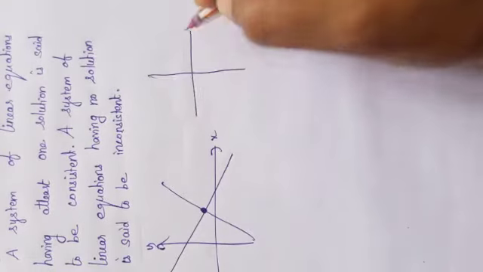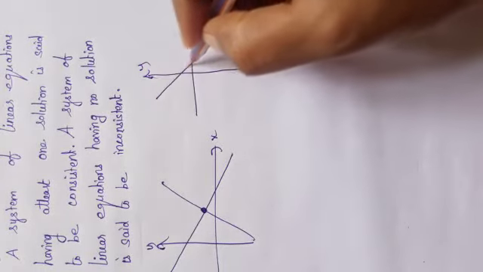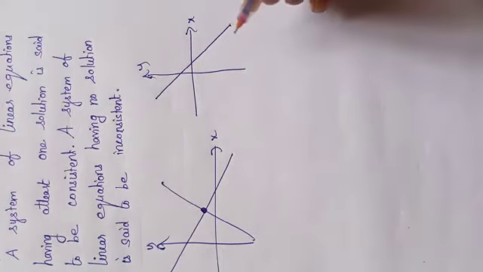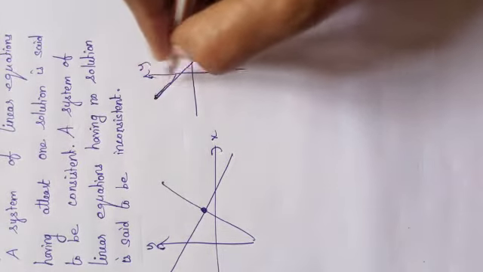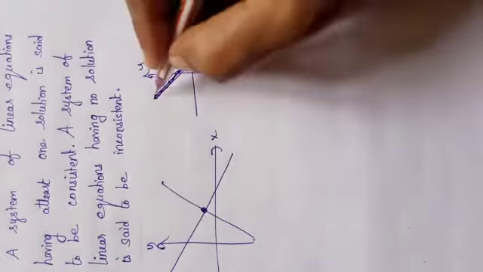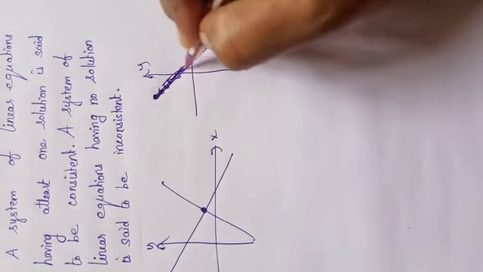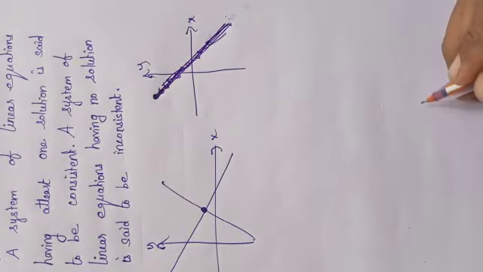Also, when we draw a line and then find the points of the next equation, we may get them on the same line, one line above the other. Then each and every point is a solution, so that is an infinite number of solutions. And no solution.